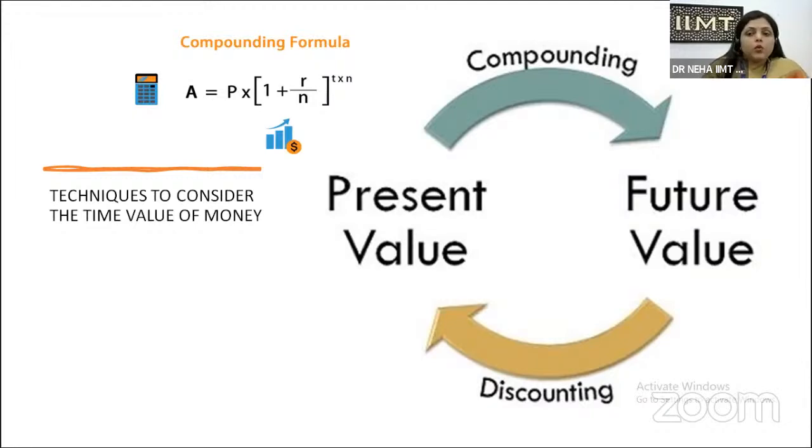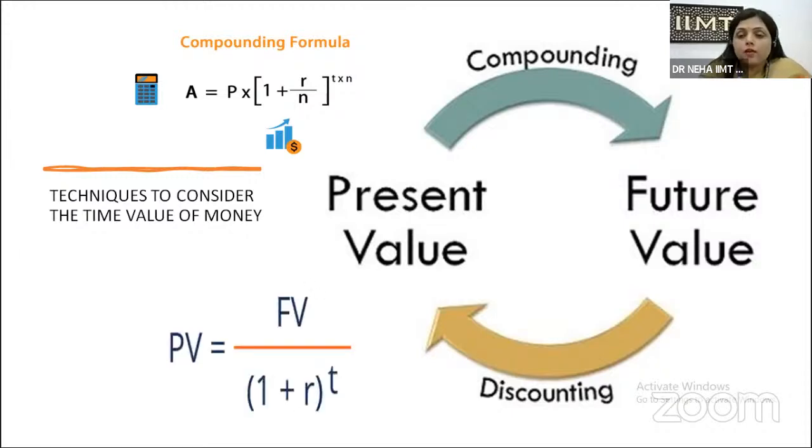Now, when we consider the discounting technique, it is basically the art of estimating the present value of future money. So if I get 10 lakh rupees after 10 years and I want to know the present value of these 10 lakh rupees, here I can apply the discounting technique. So the discounting technique basically converts the future money into the present value. If you want to estimate the value of that future money in the present scenario, here we can use the discounting technique.